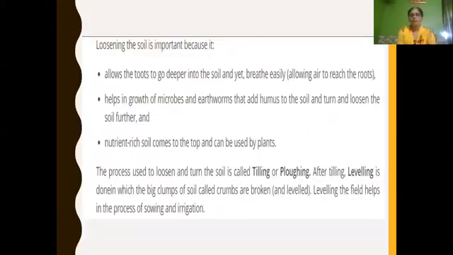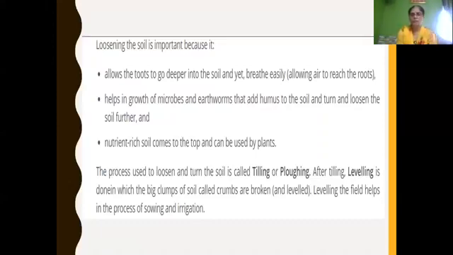And now, what is the importance of loosening the soil? Loosening the soil is done during ploughing the field, isn't it? It allows the roots to grow deeper into the soil so that they can breathe easily. It also helps in the growth of microorganisms and earthworms that add humus to the soil, and it turns and loosens the soil so that nutrient rich soil comes to the top and can be used by plants.